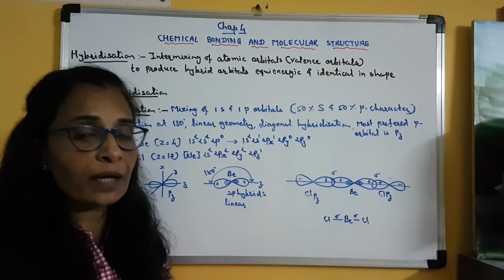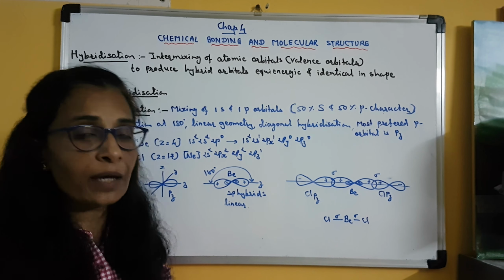So this is one sp hybrid orbital, this is another sp hybrid orbital, and the positive lobes of these two hybrid orbitals are projected along the z axis but in the opposite direction, so that the angle between them becomes 180 degrees. Clear? So before beryllium reacts with chlorine, before it goes for sharing of electrons with chlorine, it will first undergo hybridization.